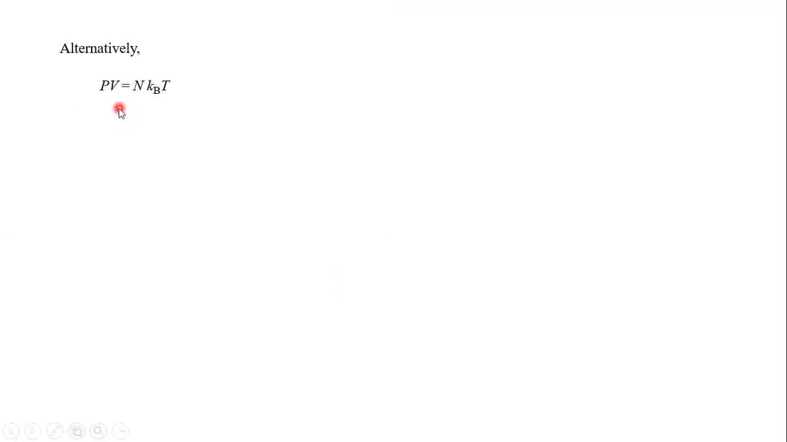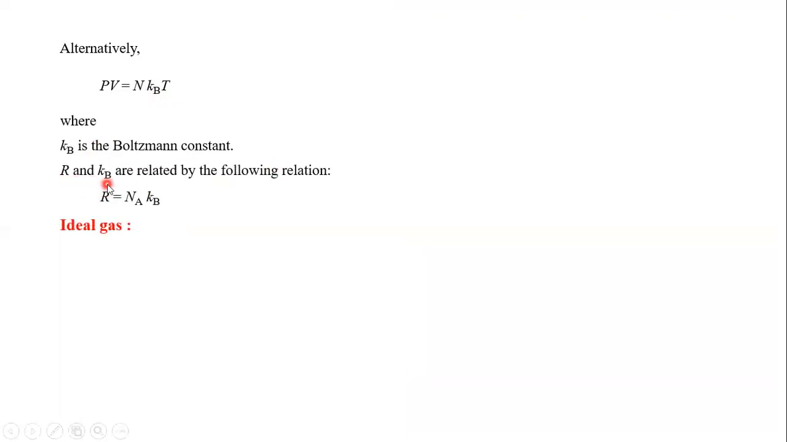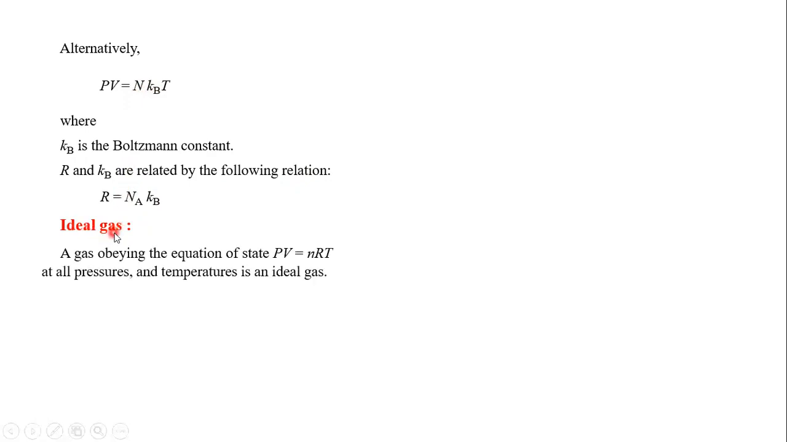We can write alternately the gas equation as PV = N Kb T, where Kb is the Boltzmann constant. R and Kb are related by the following relation: R = Na into Kb. Ideal gas: the gas obeying PV = nRT at all pressures and temperatures is an ideal gas. Equation of state.